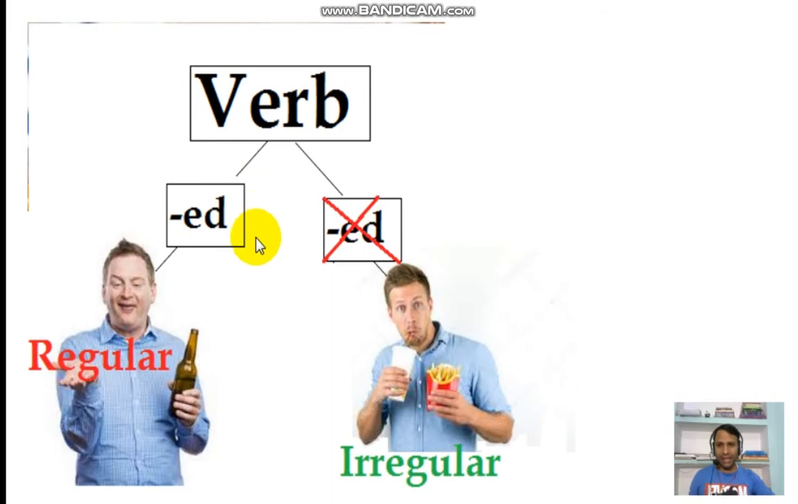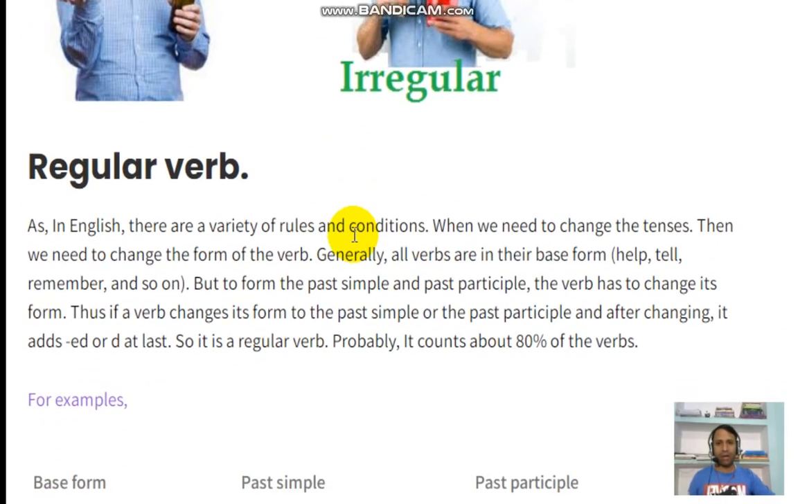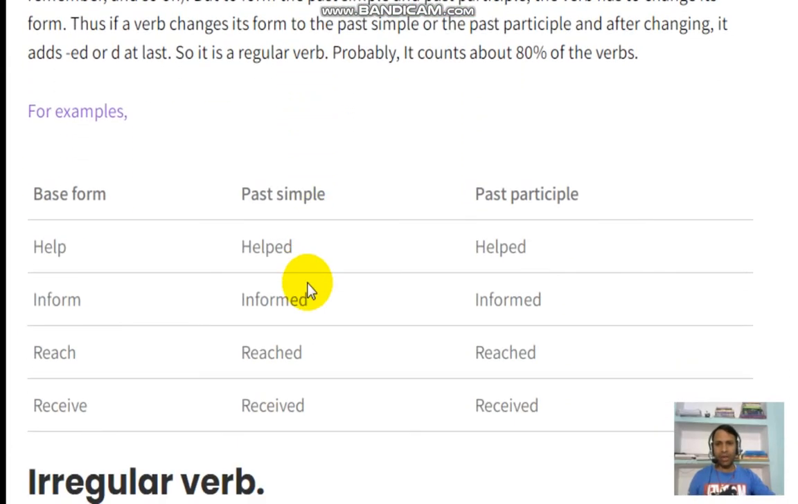So you can say, if we add ed or d at the end of the verb while changing the base form to the past simple or past indefinite, it means it is a regular verb. Or if we are not adding ed or d, it means it is an irregular verb. I don't want to read all these things, already discussed. So the example of a regular verb is what?